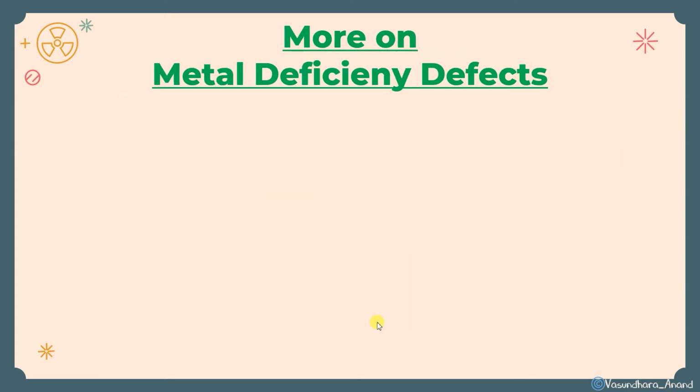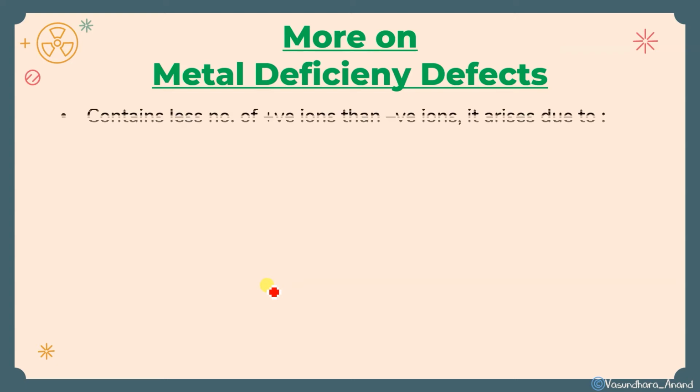Now something more about the metal deficiency defect. We covered the metal deficiency defect in the last video. Here we will learn something more about it. Metal deficiency means the cation will be less. It can happen in two ways: either we increase one anion or we decrease one cation. Increasing anions is a little rare. Why? Because the anion has a bigger size, so it does not occupy the interstitial space, and that is why that one is a little rare.